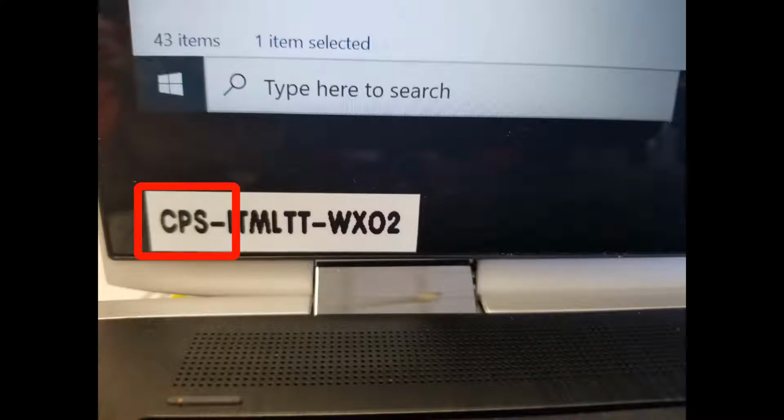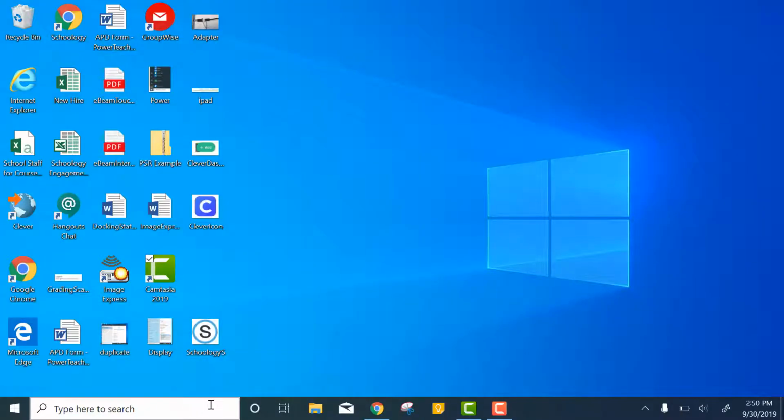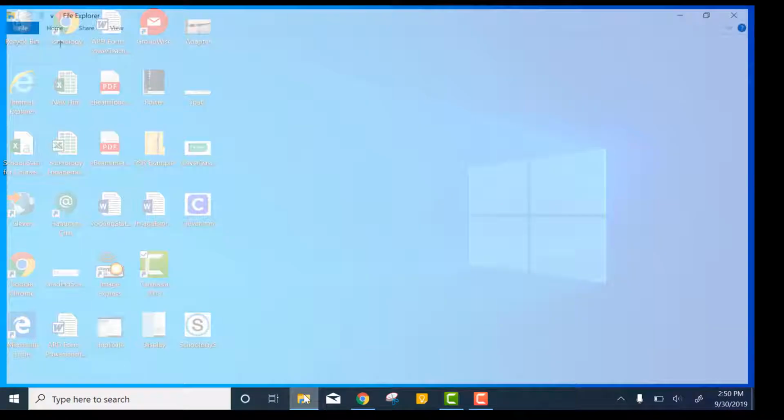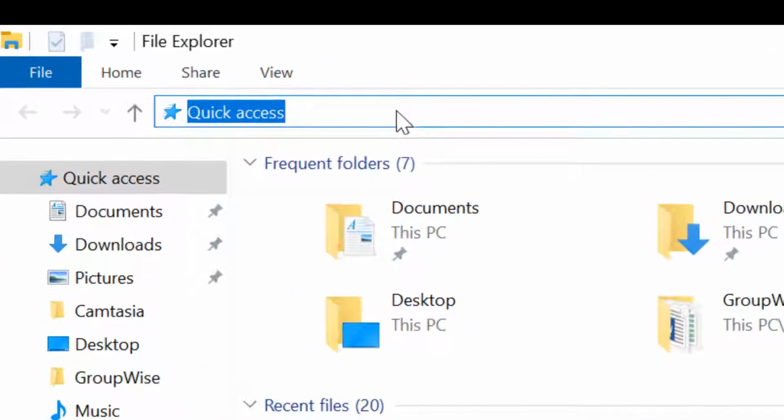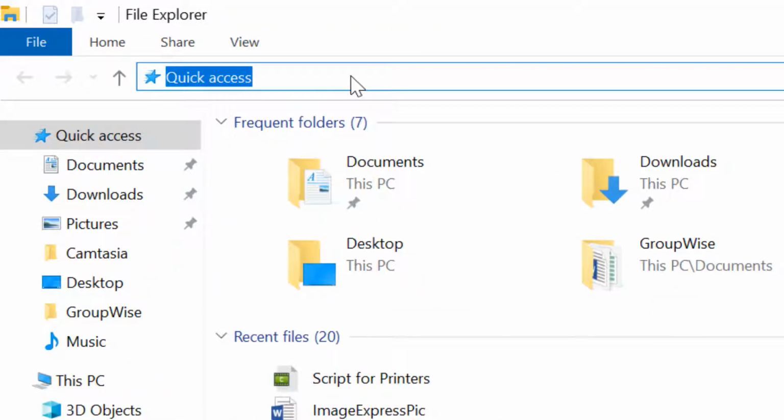To begin to install a specific printer, open the Windows File Explorer icon, which is the yellow folder on the taskbar. Click on the Quick Access bar. Start typing in the white space